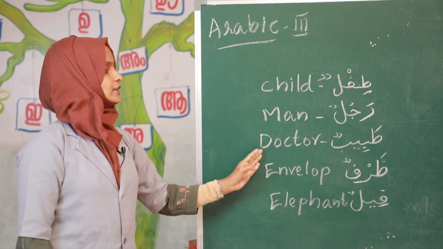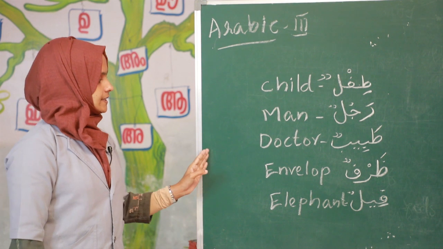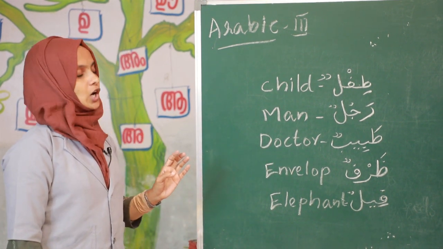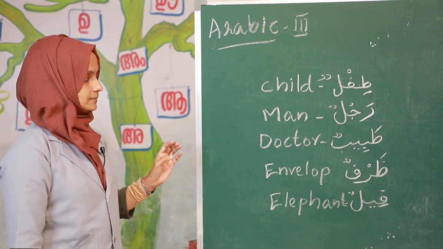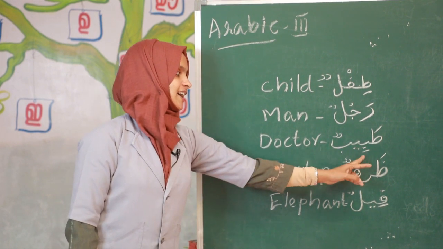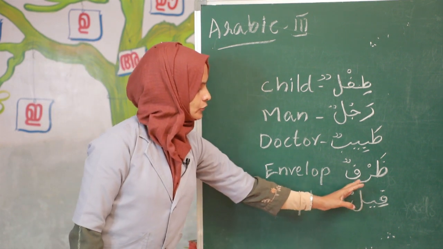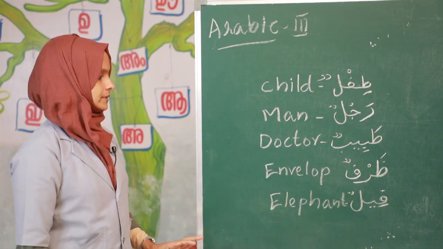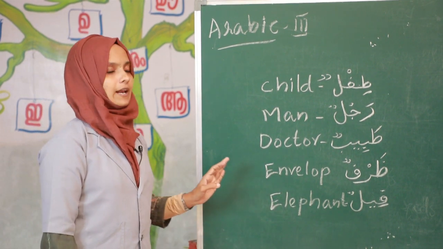Next, doctor. Tabibun means doctor. This is a doctor. How to say in Arabic, this is a doctor? Hada tabibun. Next, larfun means envelope. This is an envelope.